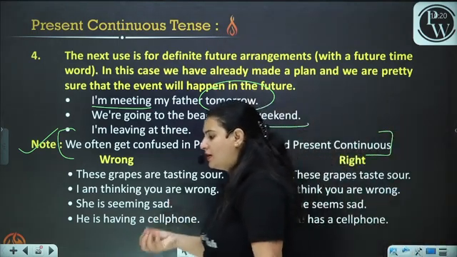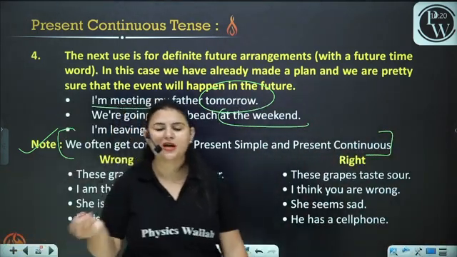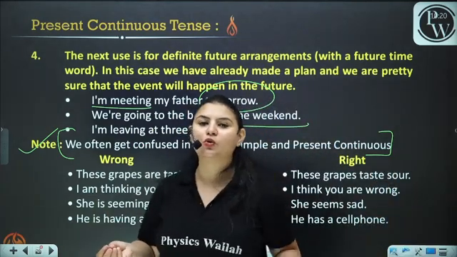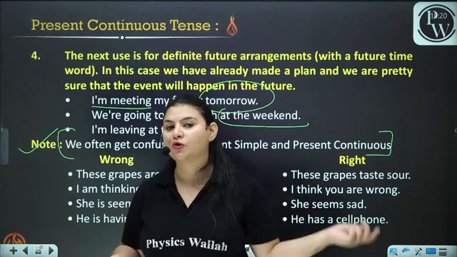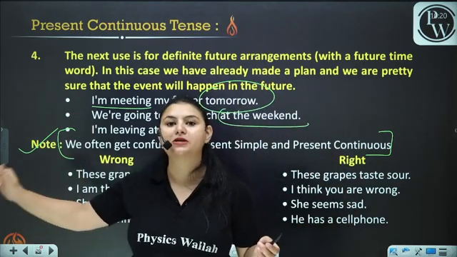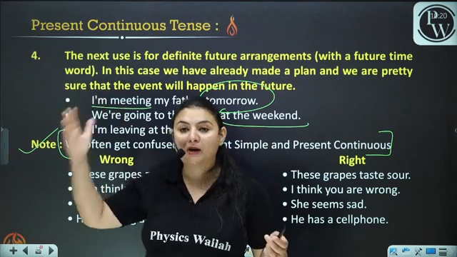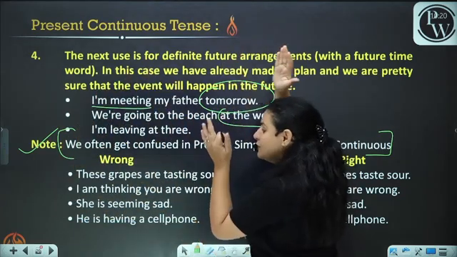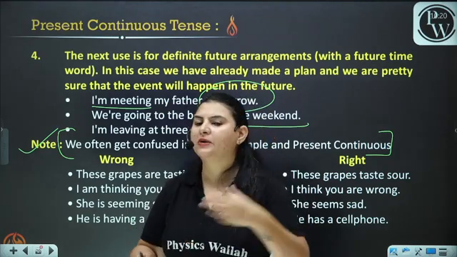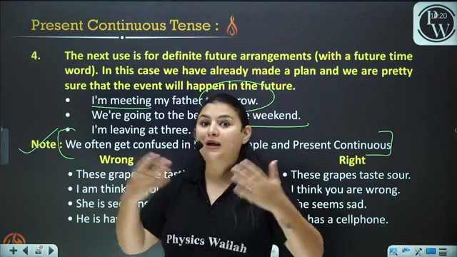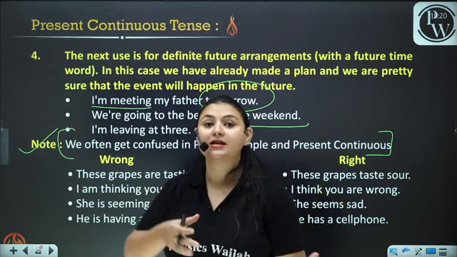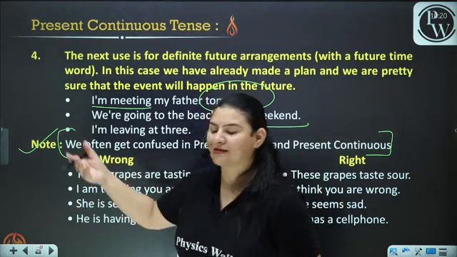Now you must be wondering that I am teaching a lot of exceptions. I'm teaching you something which you may not have learned before. In this class we are going to talk about a lot of exceptions. You must not have read that we can use the present simple form or the present continuous form in the case of future events also. But please make sure that we use it. You may not be using it in your daily conversations, but you may be listening to it or reading it somewhere. That is why it is very important to teach you this, and you can also use it in your own practice.